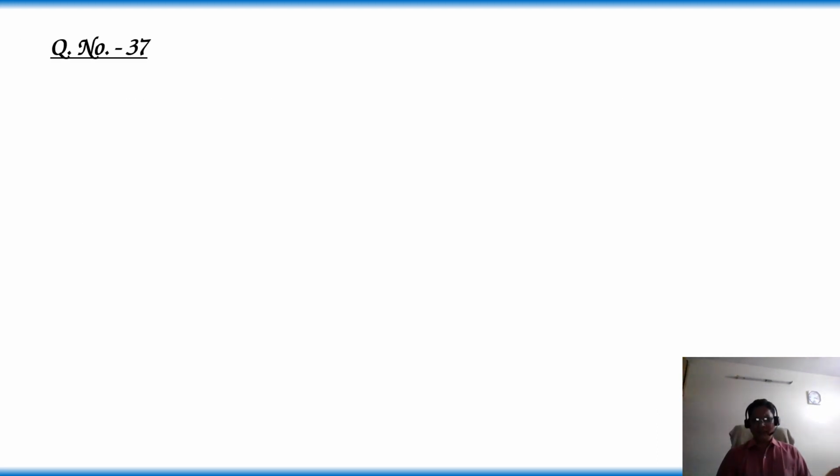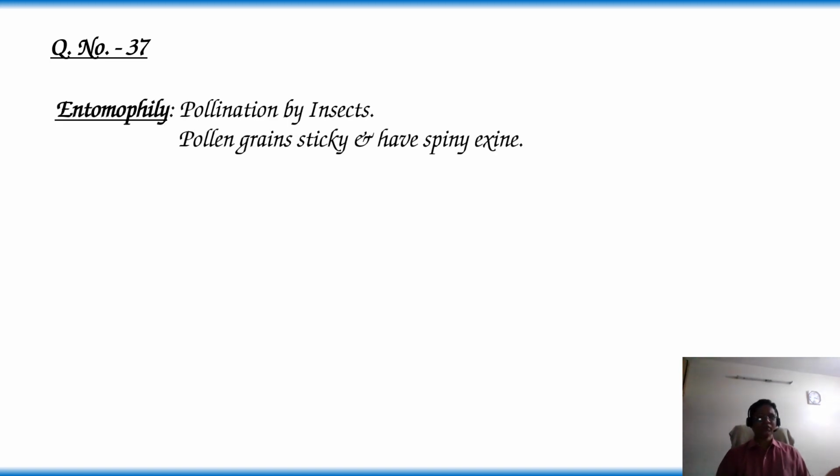Question number 37. Pollen grains have spiny exine to aid in: options 1. Entomophily, 2. Anemophily, 3. Ornithophily, 4. Chiropterophily. Let's know about these options. Entomophily. Pollination by insects. Such flowers are called entomophilous flowers. Their pollen grains are sticky and have spiny exine.